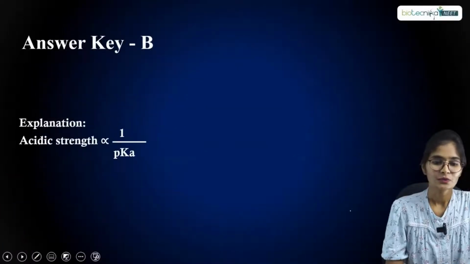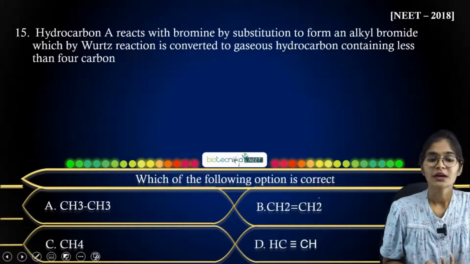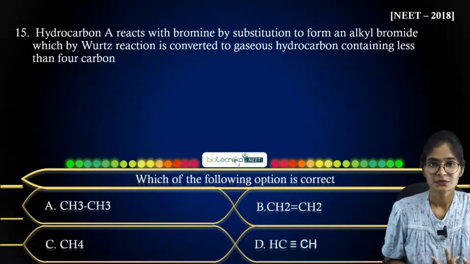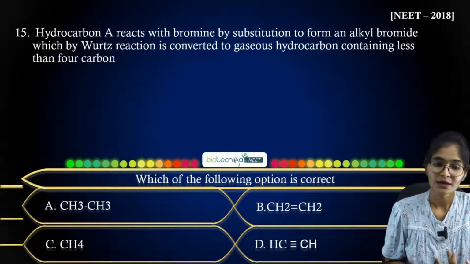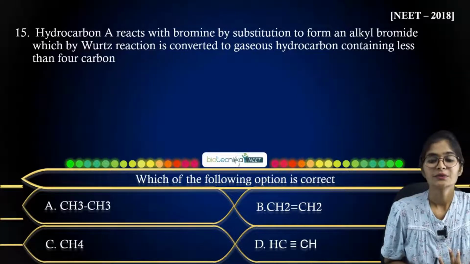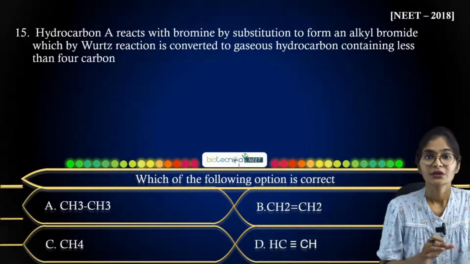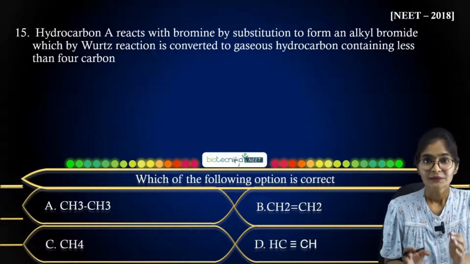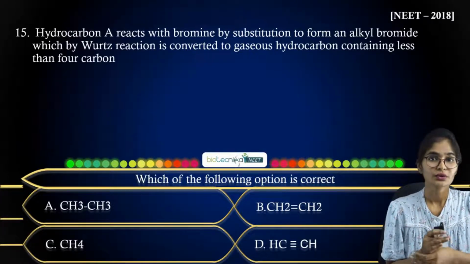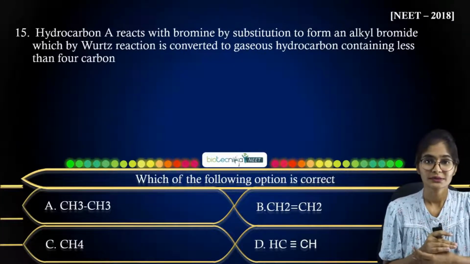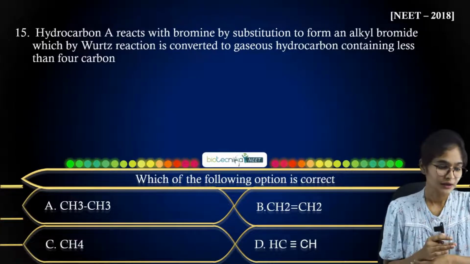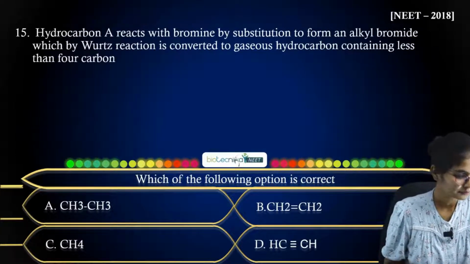Now let us move on to the next question. The hydrocarbon A reacts with bromine by substitution to form an alkyl bromide, which by Wurtz reaction is converted to a gaseous hydrocarbon containing less than 4 carbon. So whatever the product you are getting at last, it has to have less than 4 carbon. What answer will you get here?